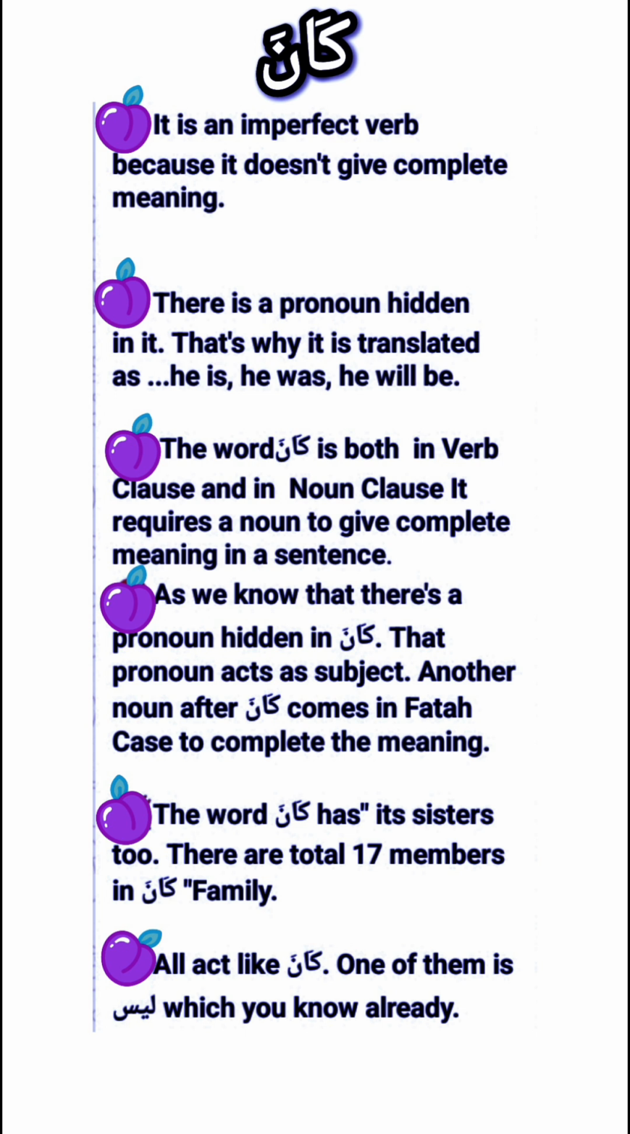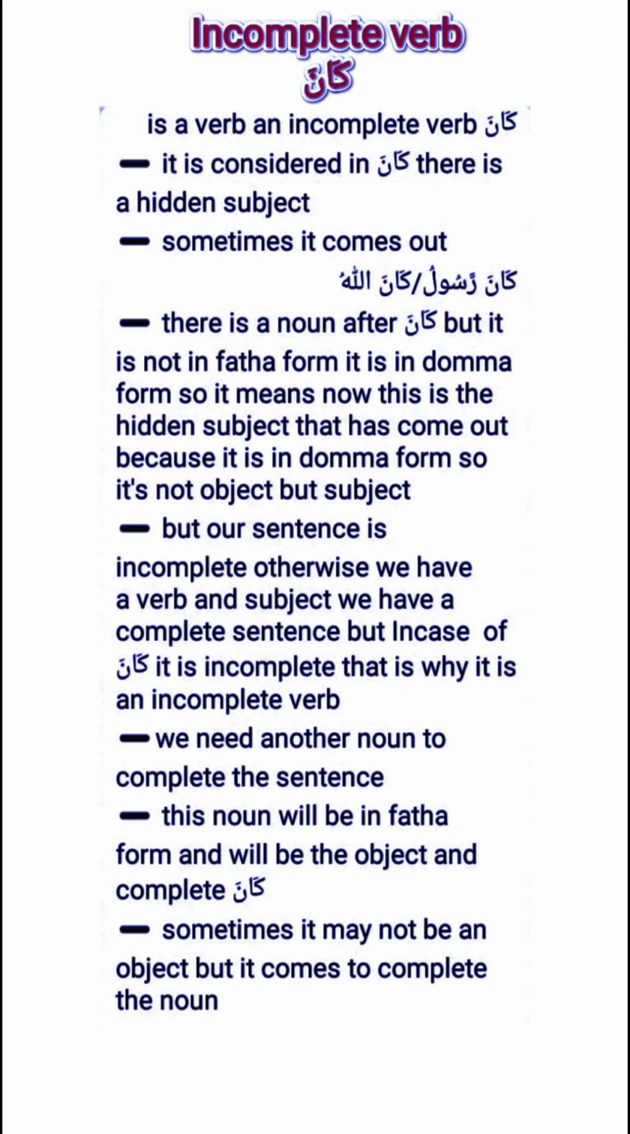The word kana has 17 sisters too. One of them is Laisa. Sometimes it comes out, kana rasulu. There is a noun after kana, but it is not in fatha case. It is in dhamma case. For laisa it means no, this is a hidden subject that has come out because it is in dhamma form. So it is not object but subject.